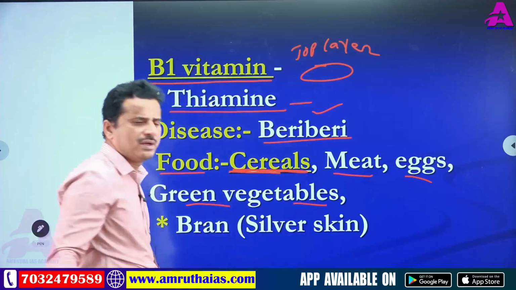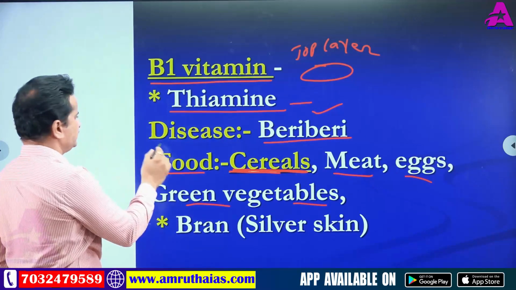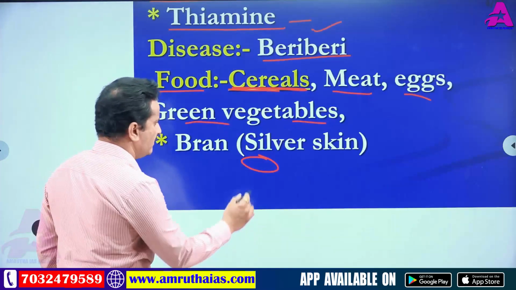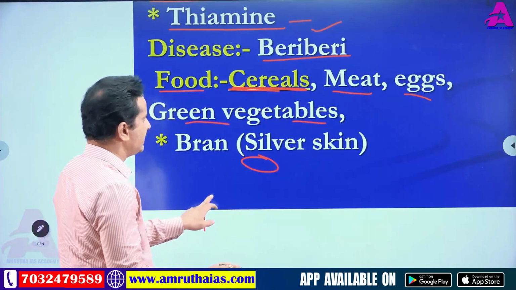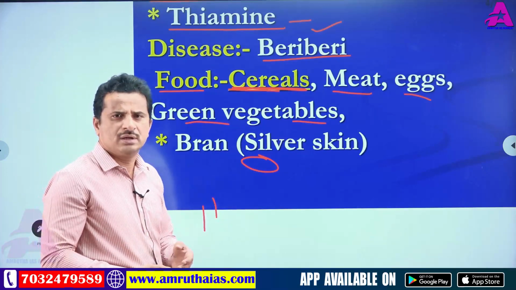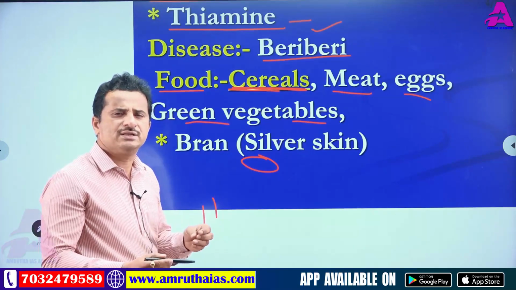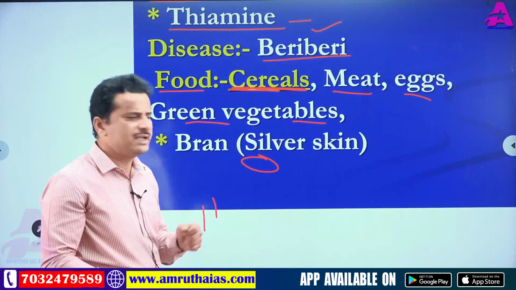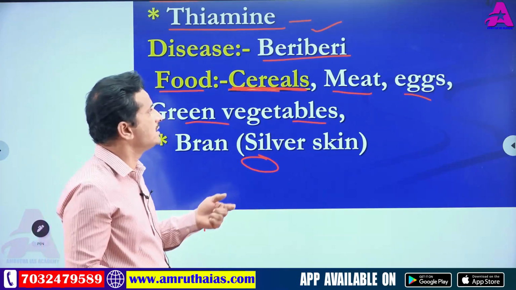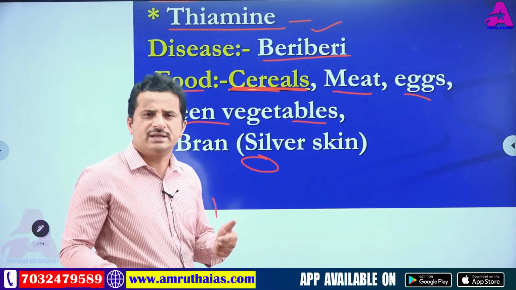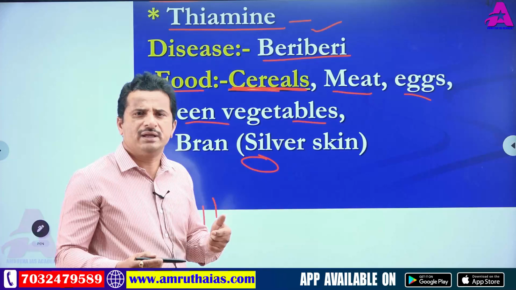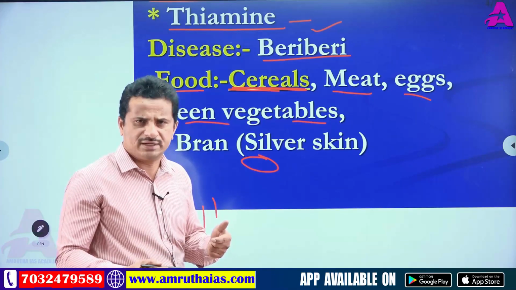The top layer of cereals contains B1 vitamin. For example, take a rice grain. Rice with the top layer is called brown rice. That's why doctors say to eat more brown rice, because the top layer of brown rice contains B1 vitamin.